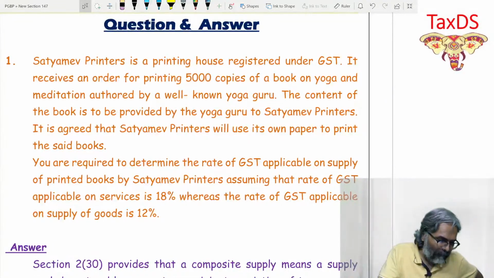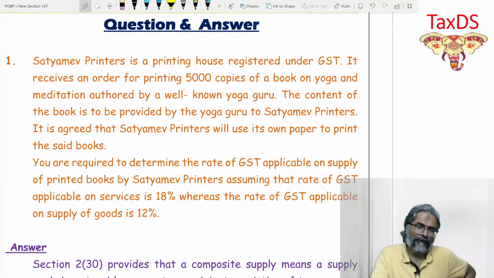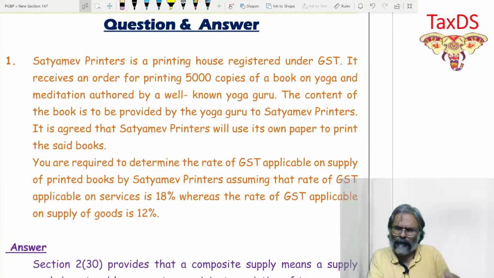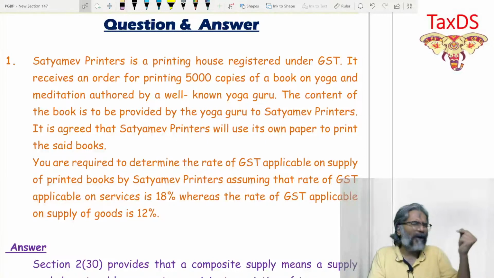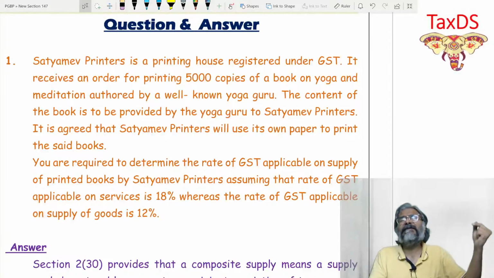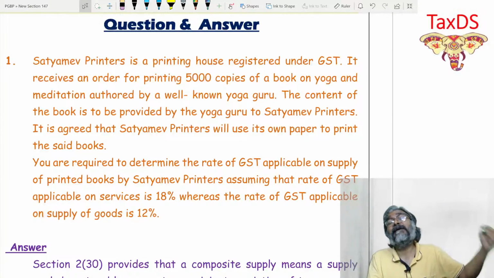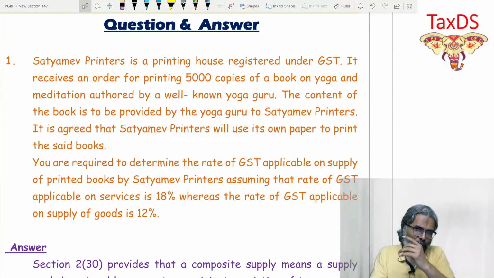I want all of you now, students, to read this first question and just see. You would know the answer, but I'm not interested in the final answer. What I'm more interested in is the manner in which you are going to arrive at the answer. That is more important.